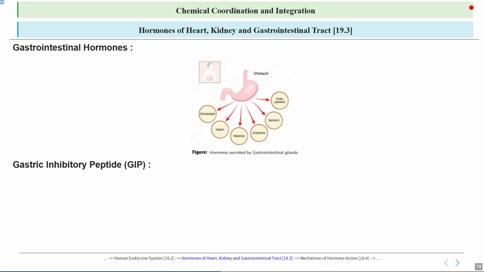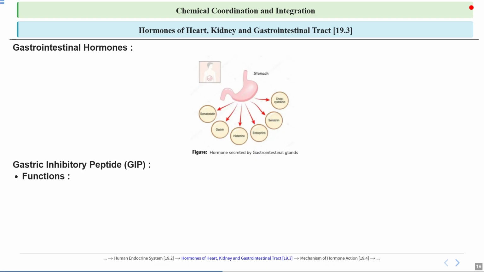So this allows more time for the stomach to process the food. Additionally, GIP stimulates the release of insulin from the pancreas, helping to lower blood sugar levels after eating. It also inhibits the production of stomach acid and reduces the activity of stomach muscles, thus playing a key role in controlling digestion and blood sugar levels in the body.